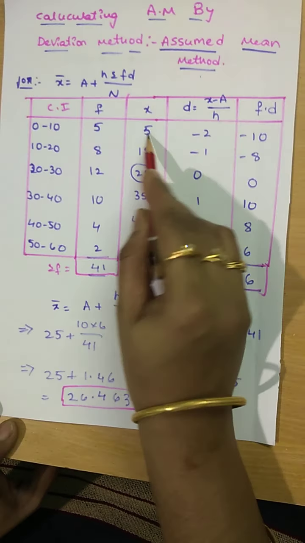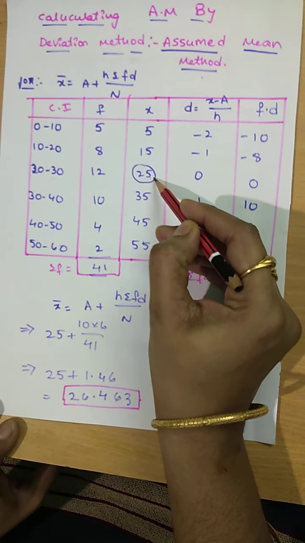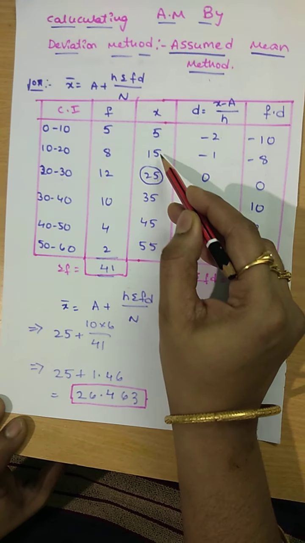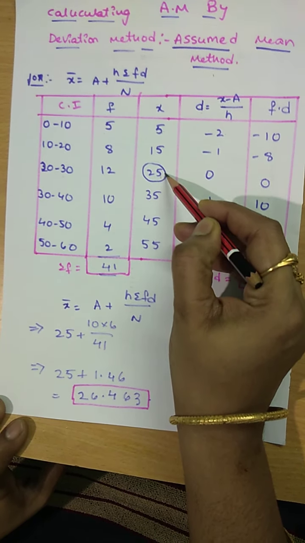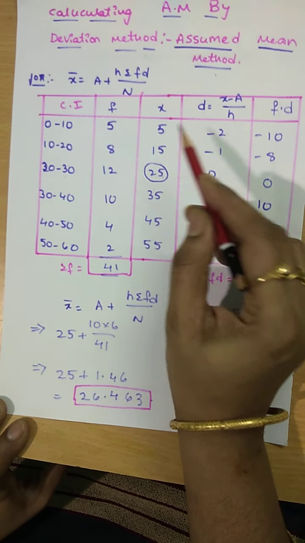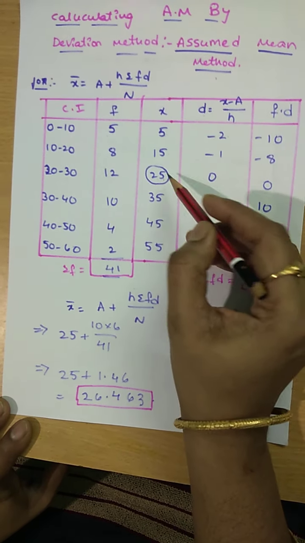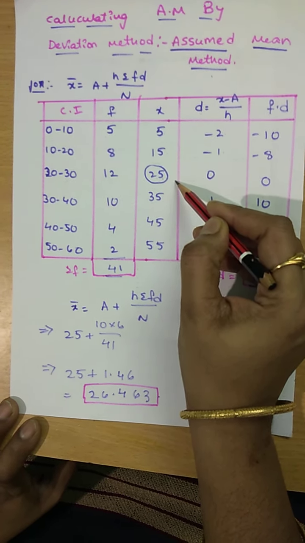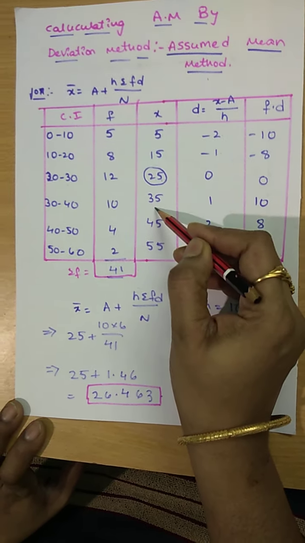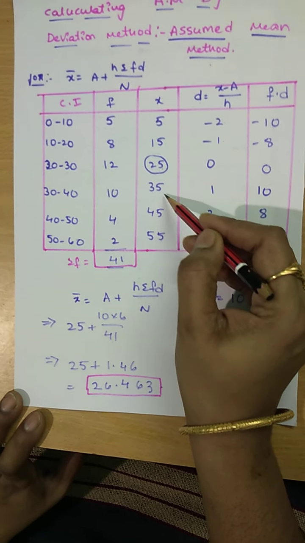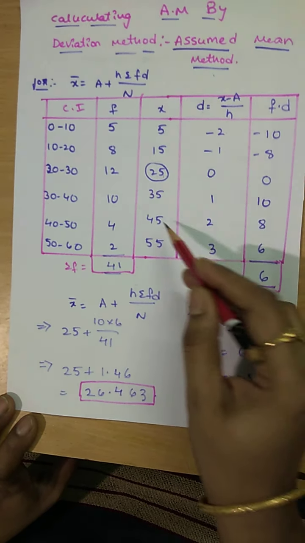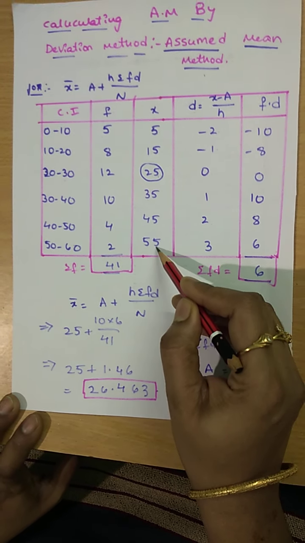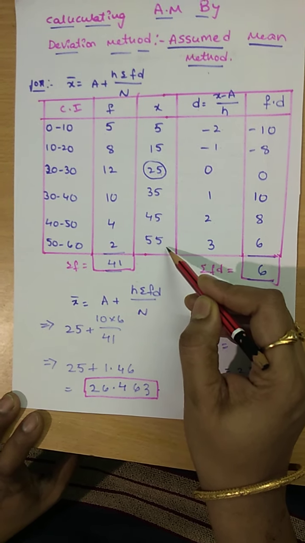So 5 minus 25 divided by 10, which is equal to minus 2. After that, 15 minus 25 divided by h, 10, which is equal to minus 1. 25 minus 25 divided by 10 equal to 0. 35 minus 25 divided by 10 equal to 1. 45 minus 25 divided by 10 equal to 2. 55 minus 25 divided by 10 equal to 3.